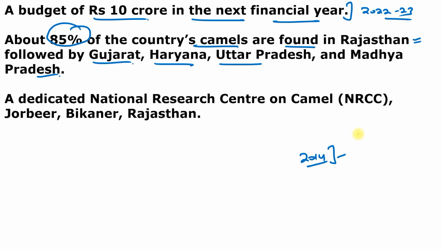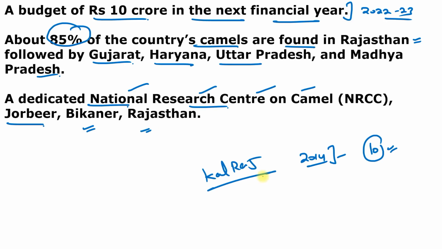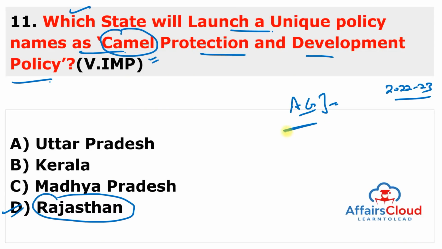And to address this issue, a new policy for rearing, protection and overall development of the state animal is proposed with a budget of rupees 10 crore in the next financial year by the Chief Minister of Rajasthan. And a dedicated National Research Center on Camel was established, and it is in Jorbir, but you have to remember the exact place is Bikaner, Rajasthan. And the governor is Kalraj Mishra. Remember, the governor of Rajasthan is Kalraj Mishra, and the chief minister is Ashok Gehlot.